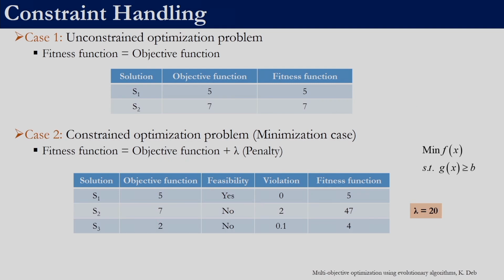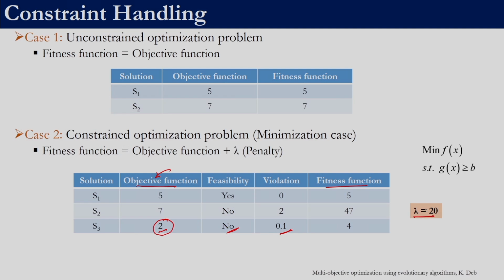We have one more solution, S3, and let us say it is also not a feasible solution, and the violation of some constraint is of magnitude 0.1. Now if we go just by the objective function, this solution would be picked up. Remember, we were identifying the teacher by looking at the least value, so in that case, this will be picked up. That is why we do not want to work with the objective function when we have constrained optimization problems. We want to work with the fitness function.